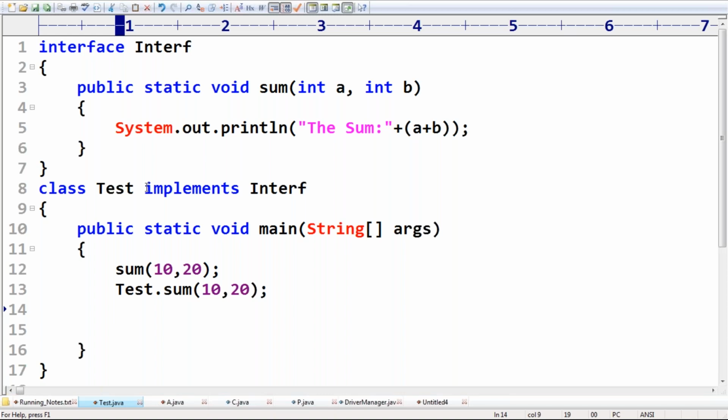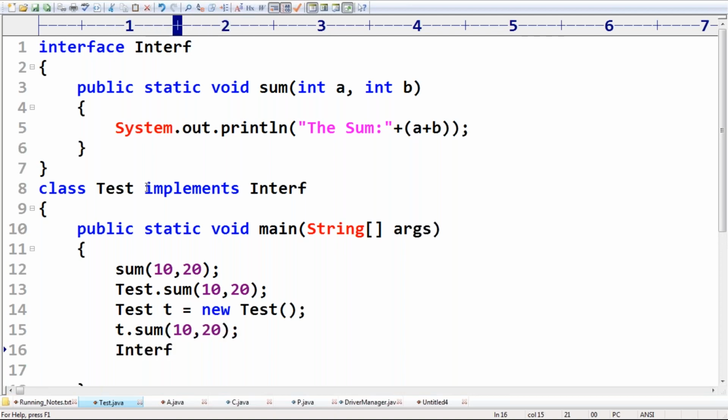Third option: Test t = new Test(); t.sum(10, 20). I'm taking that. Next, fourth option: Interrupt.sum(10, 20). I'm taking that. Wonderful. Now take a very special case.